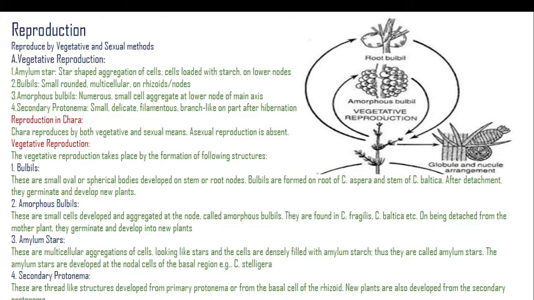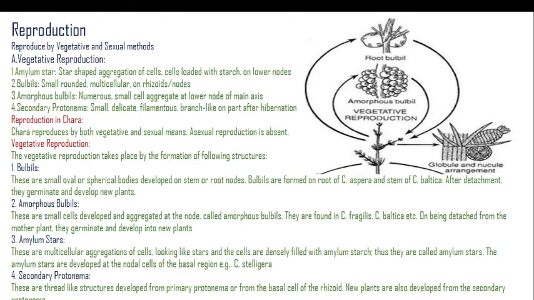First of all, amylum star is a vegetative type of reproduction. It is a star-shaped aggregation of cells loaded with starch on the lower nodes, which detach and directly germinate into a new plant.